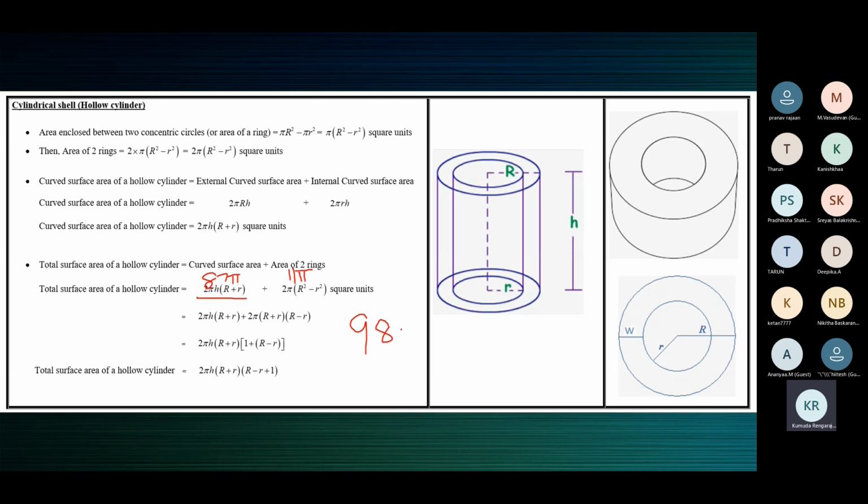Now you can use the value of pi once for all. Use the value of pi: 98 into 22/7. So 7 ones are 7, 2 remain, 7 fours are 28. See, now it's exactly divisible also. And then whatever is 22 into 14, that answer will be the total surface area of the hollow cylinder.